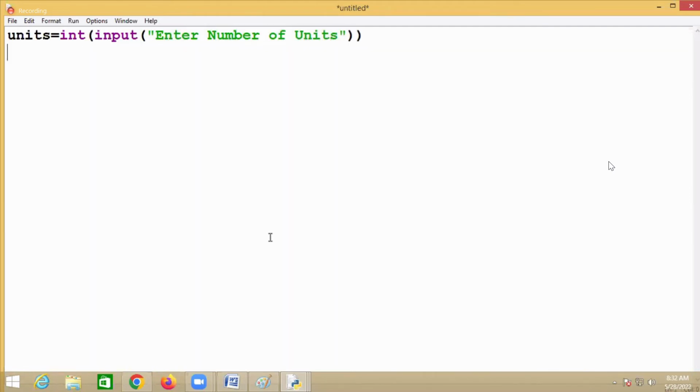Okay. Here I have taken initially the value of amount as 0. Or you can write if units is less than or equal to 100, amount is 0. This is the first condition. Else if units is greater than 100.